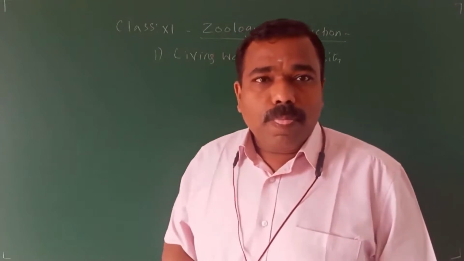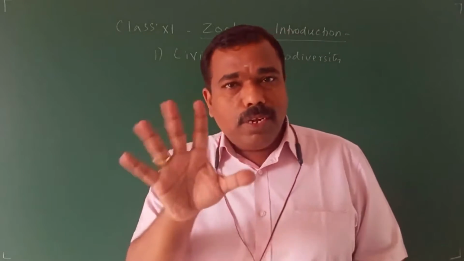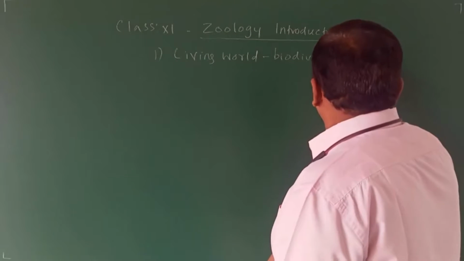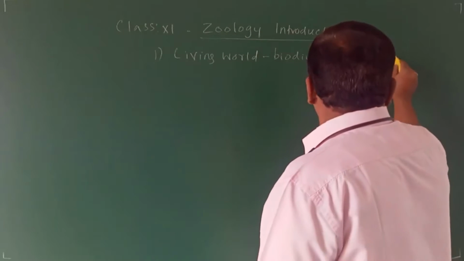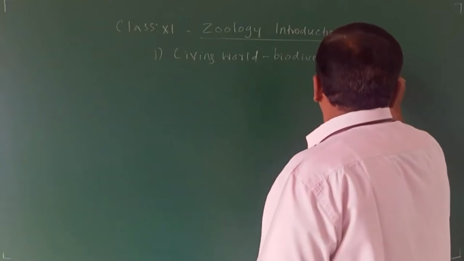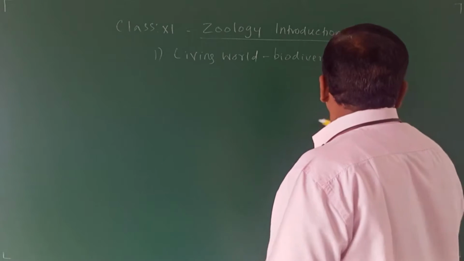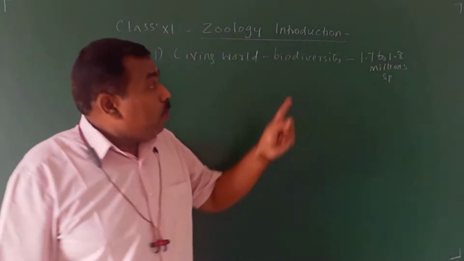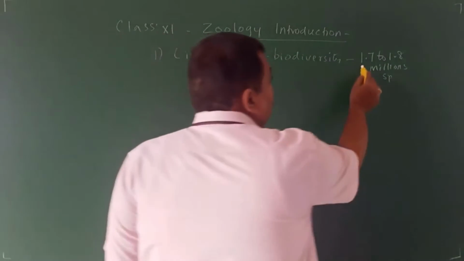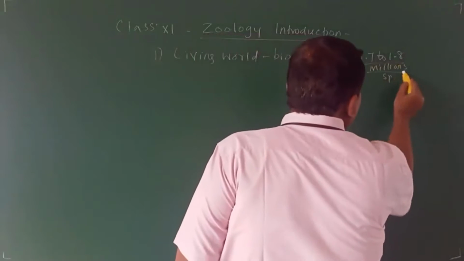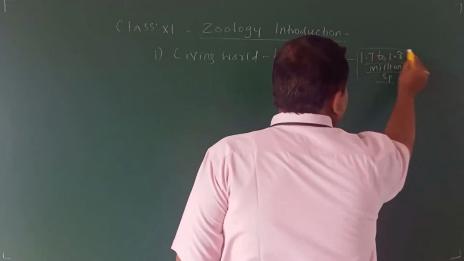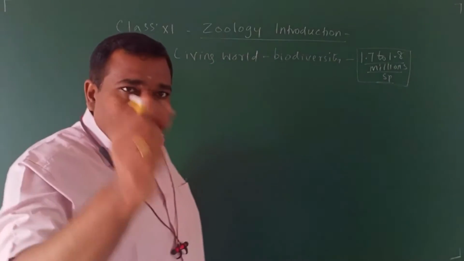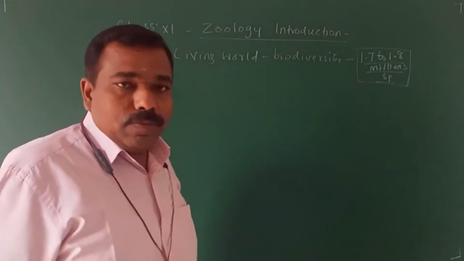So far, how many organisms are there in the world? Approximately 1.7 to 1.8 million species. This part, I have taken only one statement in the first lesson.